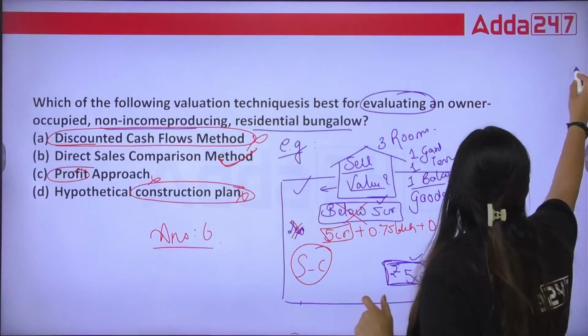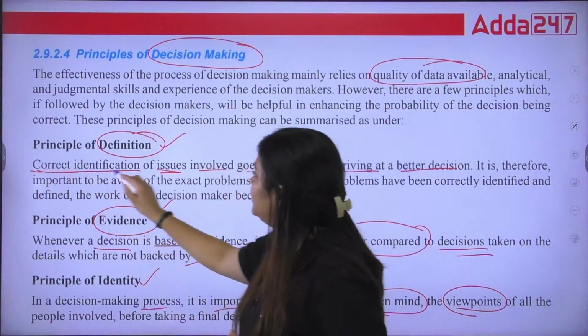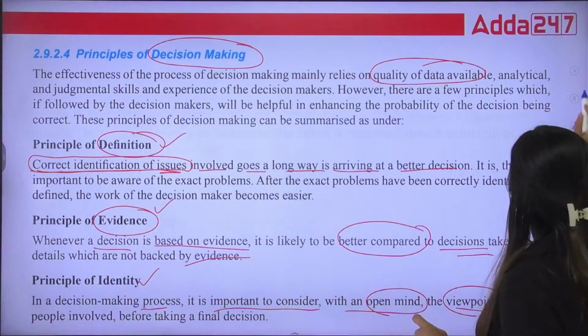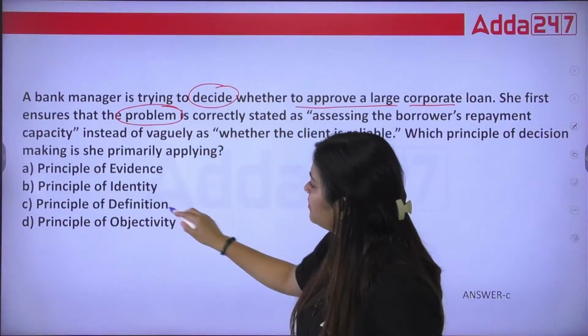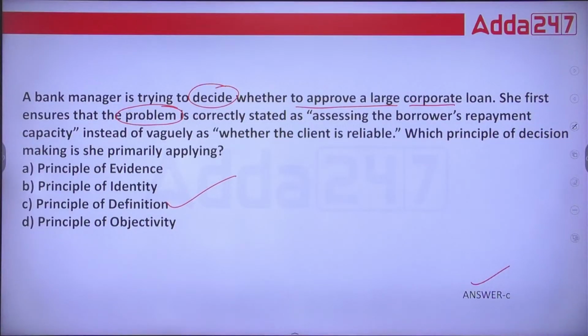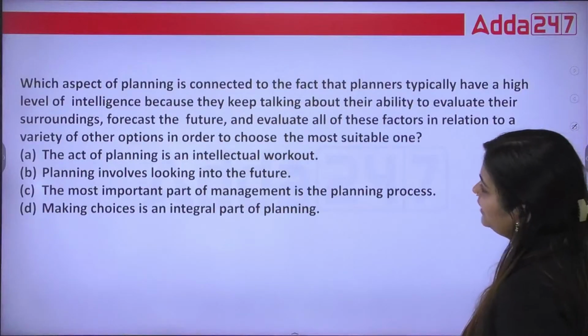And this correct problem term is stated in which principle? Correct identification of issues is given in the principle of definition. So the correct answer is going to be the principle of definition. The correct answer is your answer C. Everyone, this is how we need to remember our theory questions. Okay, next one.